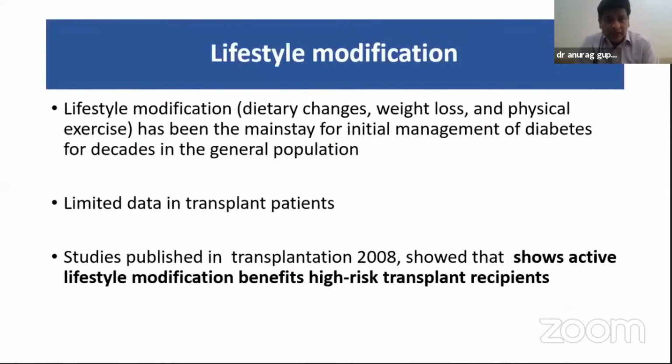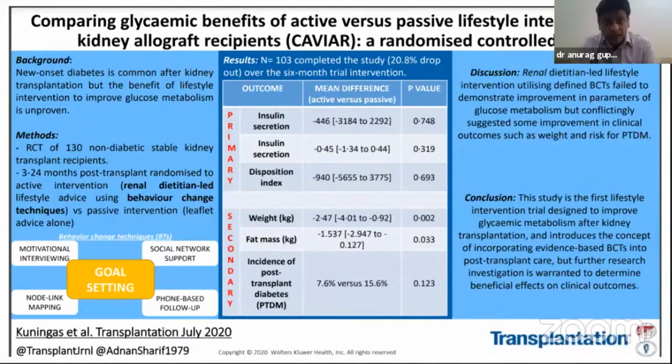Lifestyle modification has been the mainstay of treatment of diabetes for decades in the general population, but there are limited data in transplant patients. A study published in Transplantation 2008 found that active lifestyle modification benefits high-risk transplant patients, but this is a recent study which shows that active versus passive lifestyle intervention does not improve glucose metabolism, though there is some effect on weight loss.